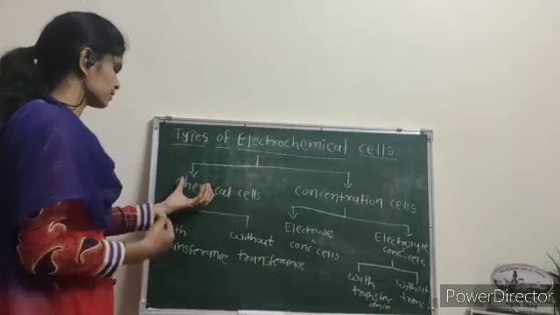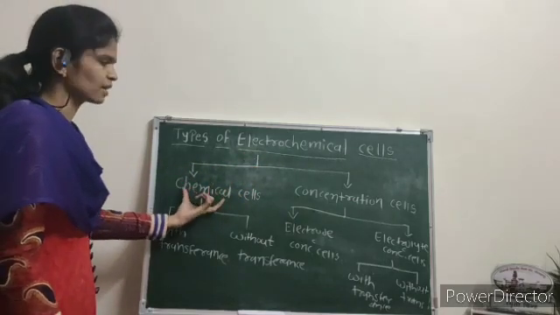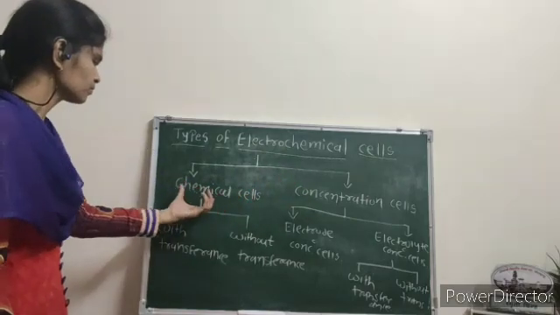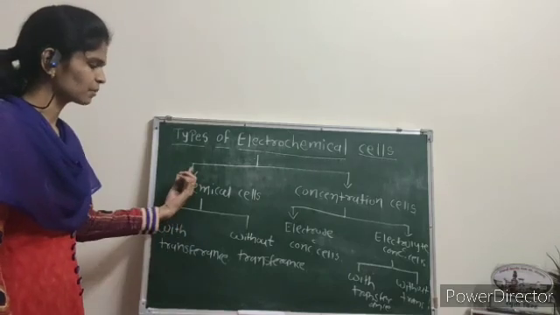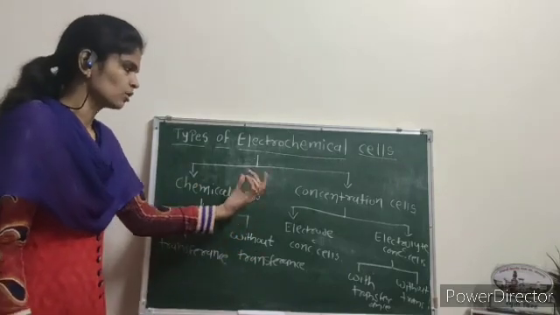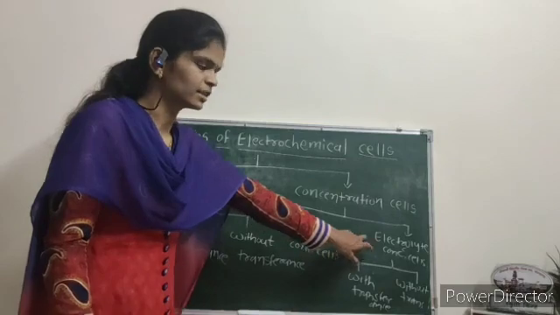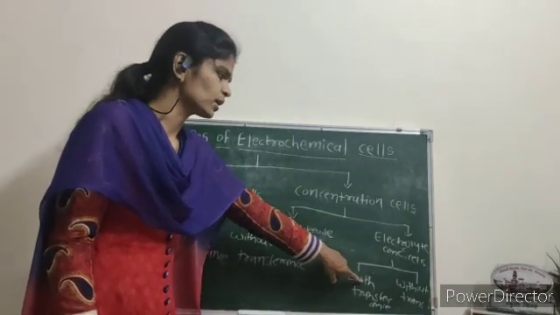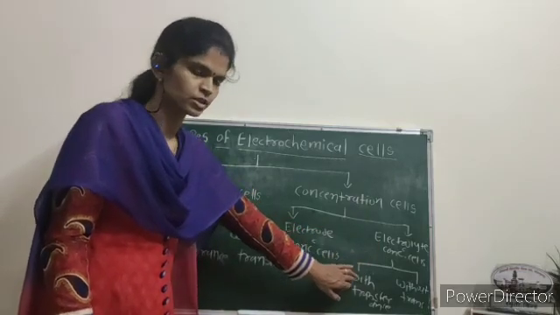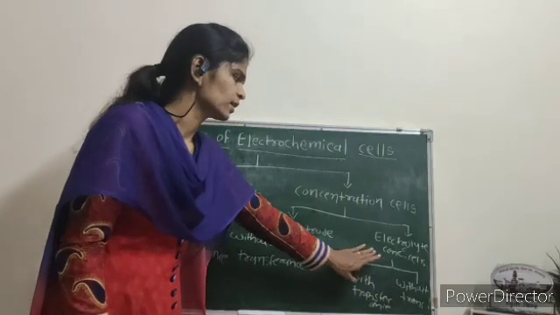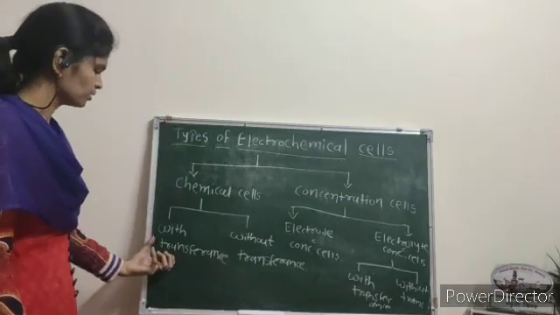In short, the electrochemical cell is mainly divided in two types, that is, chemical cell and concentration cell. Chemical cell is classified in two types, with transference chemical cell and without transference chemical cell. Concentration cell is divided in two types, electrode concentration cell and electrolyte concentration cell. And electrolyte concentration cell is divided in two types, with transference electrolyte concentration cell and without transference electrolyte concentration cell. These are the classification or types of electrochemical cells. One by one we discuss.